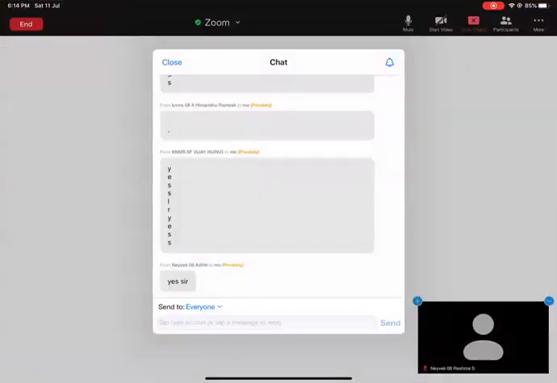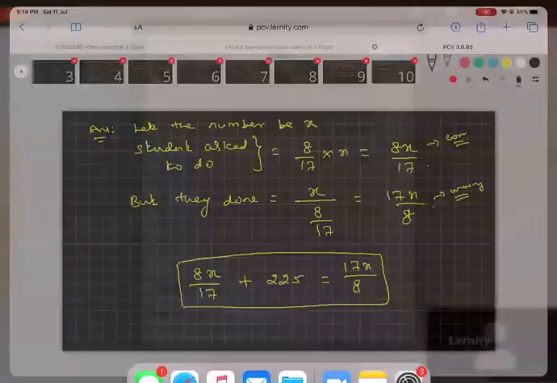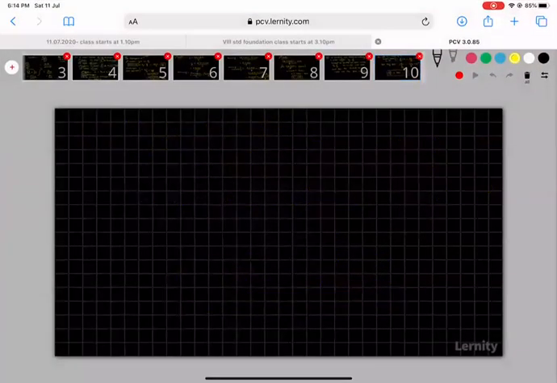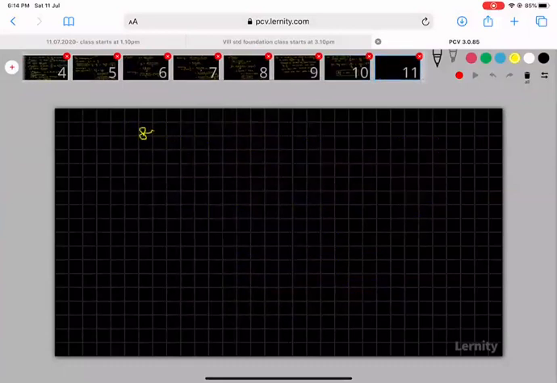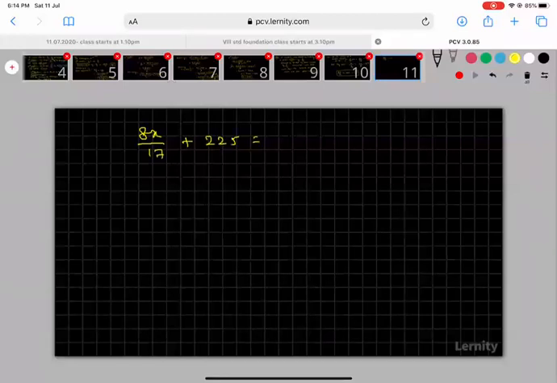Okay, sir, I will move to the next slide. You see here, the last step is 8x by 17 plus 225 is equal to 17x by 8. Now I want to find the value of x. So I am transposing 8x by 17 to the RHS.